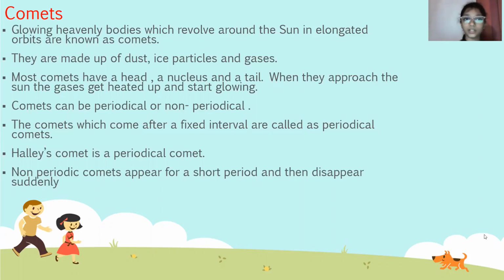Comets can be periodical or non-periodical. The comets which come after a fixed interval are called periodical comets. Halley's comet is a periodical comet. Non-periodical comets appear after a short period and then disappear suddenly.